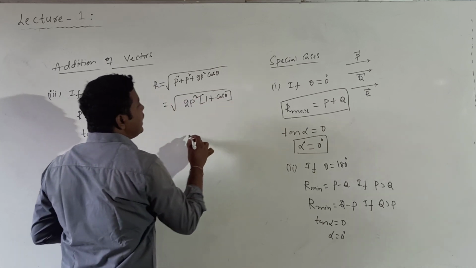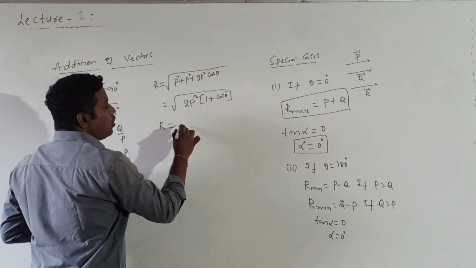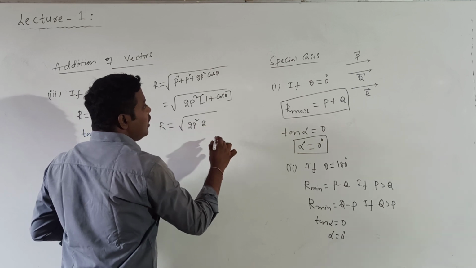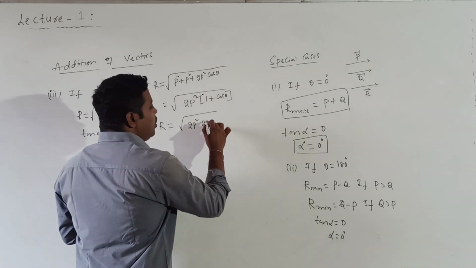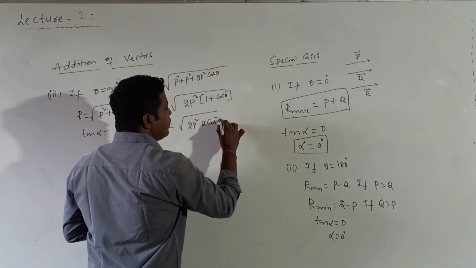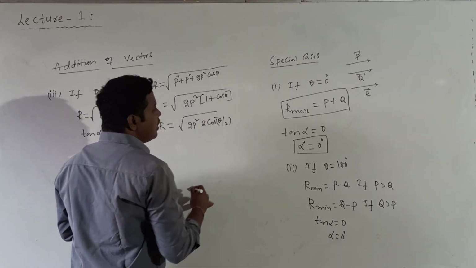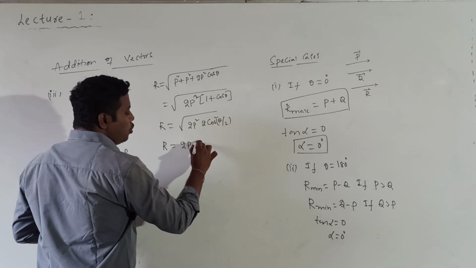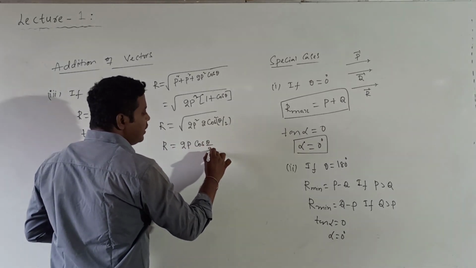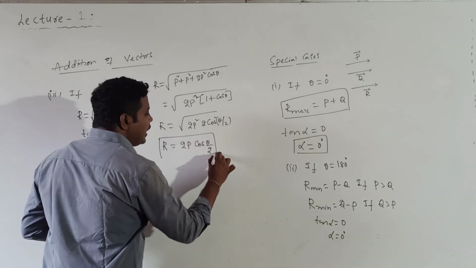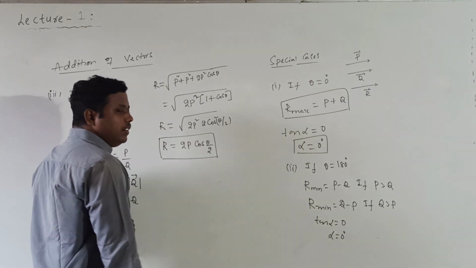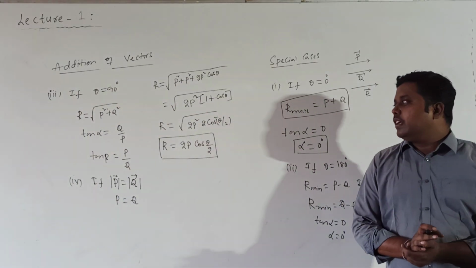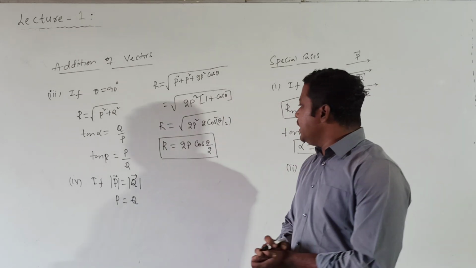Now 1 plus cos theta is 2 cos square theta by 2. Then R is equal to 2P cos theta by 2. So this is the formula to calculate the resultant whenever two vectors are of equal magnitude. Directly we can use R is equal to 2P cos theta by 2.